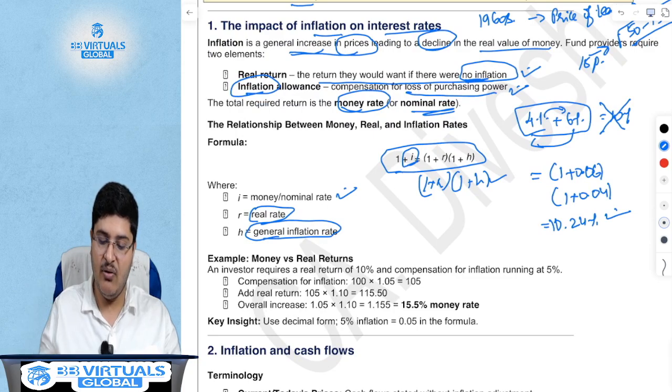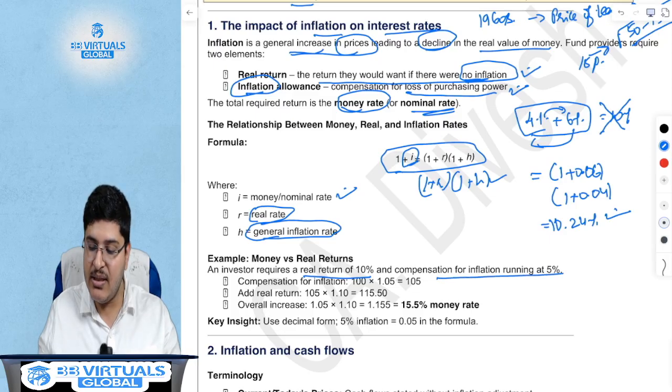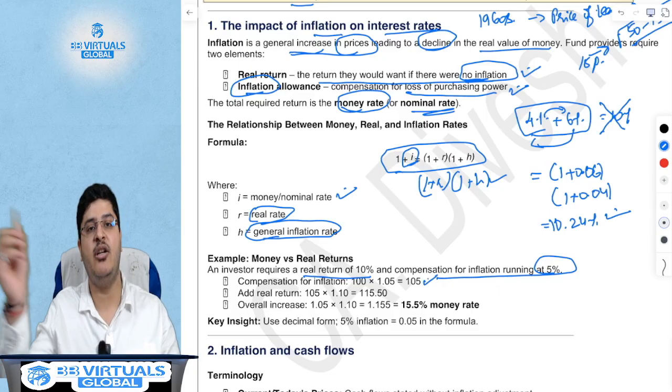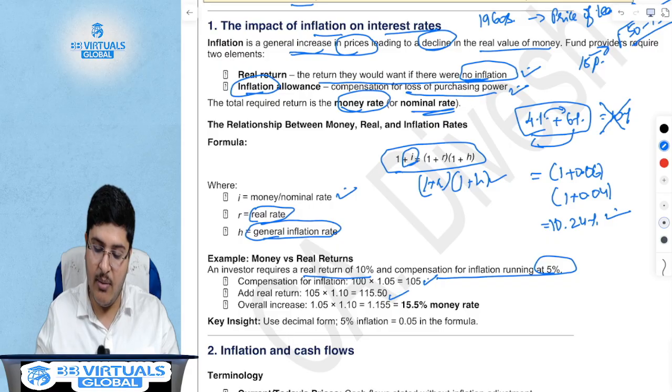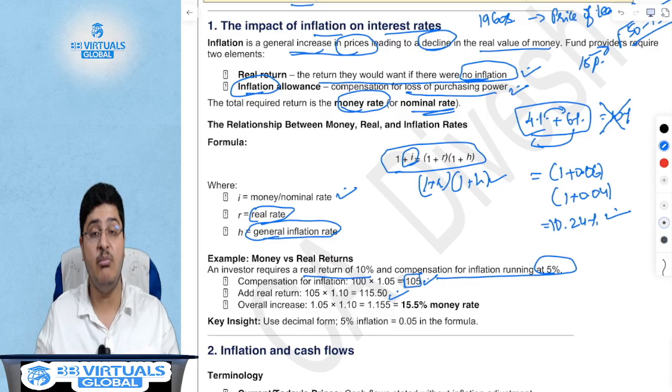There's another example given over here, which is if an investor requires a 10% real rate and the compensation for inflation is running at 5%, then it is not 10 plus 5, 15%, but you can do it two ways. You can do it in a step approach. First, apply inflation, 100 into 1.05. Then you can apply the real rate, because your purchasing power now has, the 105 rupees will be needed to buy things worth 100 rupees.